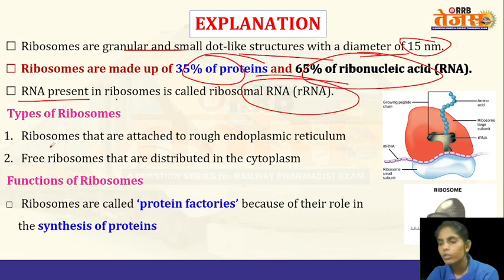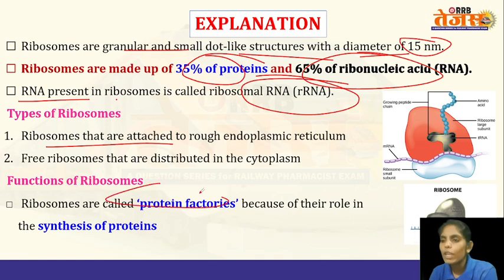Types of ribosomes: ribosomes are of two types. One is freely present in the cytoplasm, and the other type is present on the rough endoplasmic reticulum. So they are freely present or they are bound to the endoplasmic reticulum.